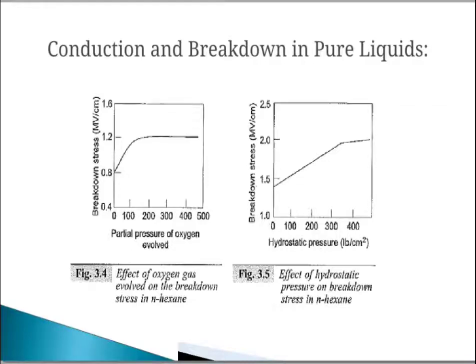To sum up, this type of breakdown process in pure liquid is called electronic breakdown. It involves the emission of electrons at field greater than 100 kV per centimeter. This emission occurs either at the electrode surface irregularities or at the interface of impurities and the liquid. These electrons get further multiplied by the Townsend type of primary and secondary ionizations, leading to the breakdown.